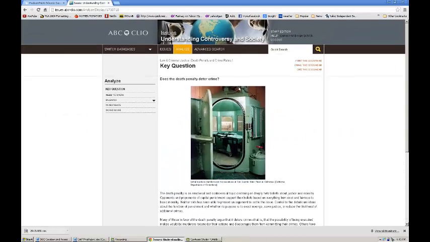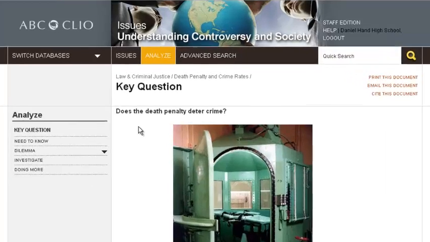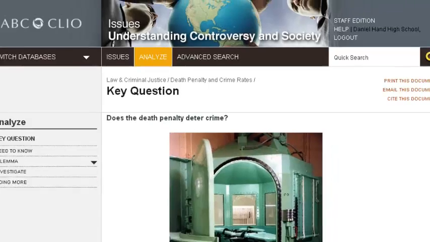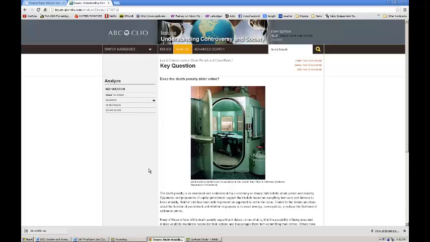So when I click on that, it gives me a key question. Does the death penalty deter crime? So this is not a question of whether the death penalty should be used or not. It's asking, does the death penalty deter crime? And that is up for debate. And that is a question that does need analysis. And ABC-CLIO offers the documents that you can analyze.